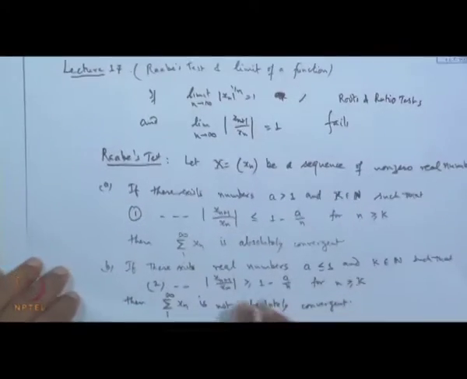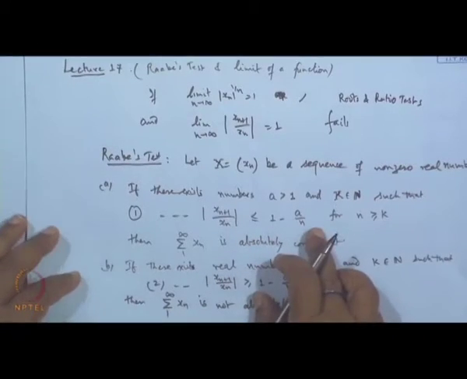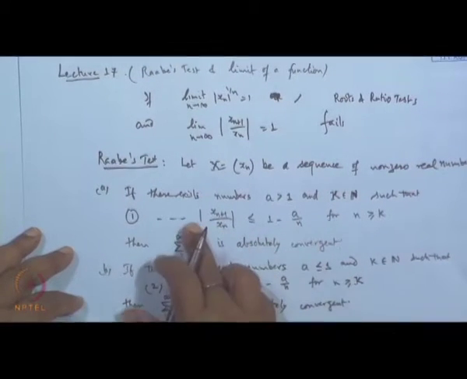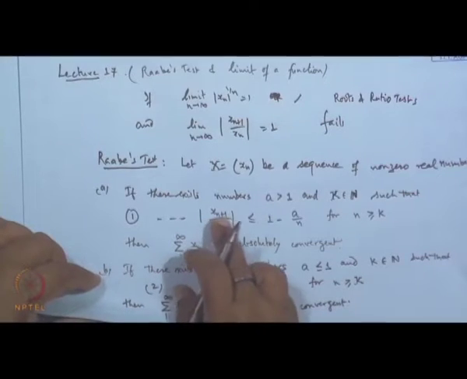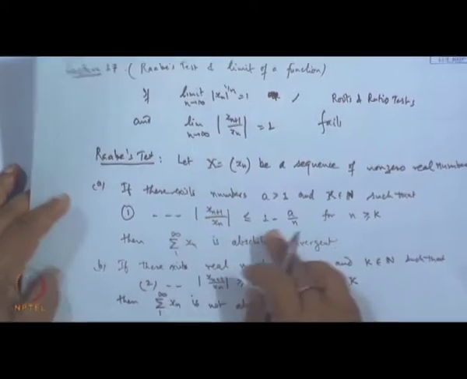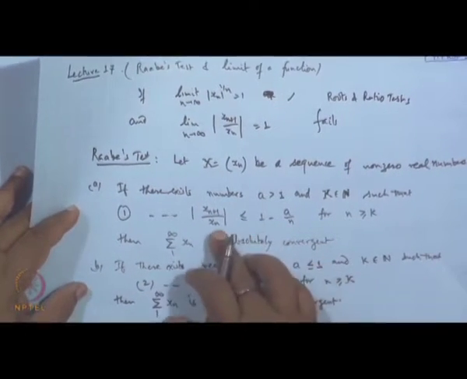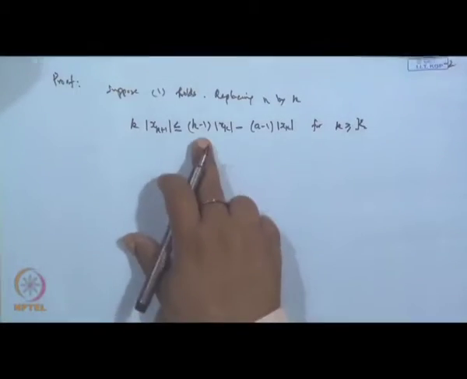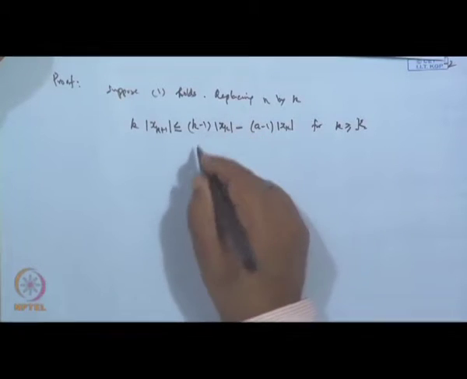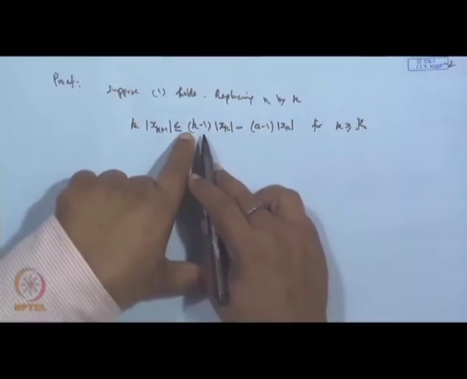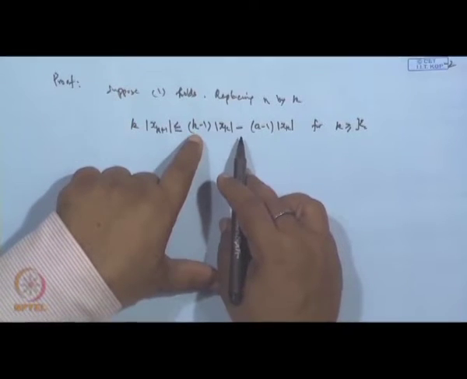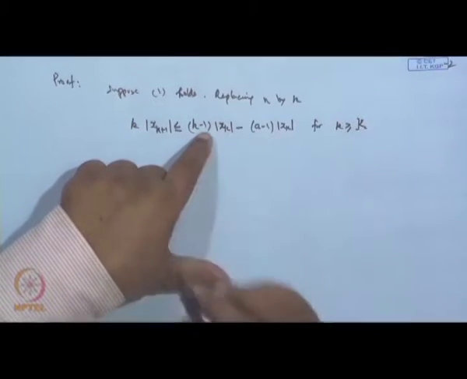What I did is I just used small k in place of n. So, when you multiply by this k, you get k times mod x k plus 1 is less than or equal to 1 minus a into mod x k. This can be manipulated like this. It can be written as k minus 1 mod x k minus a minus 1 mod x k, because mod x k gets cancelled from here, and basically you are getting k minus a into mod x k.